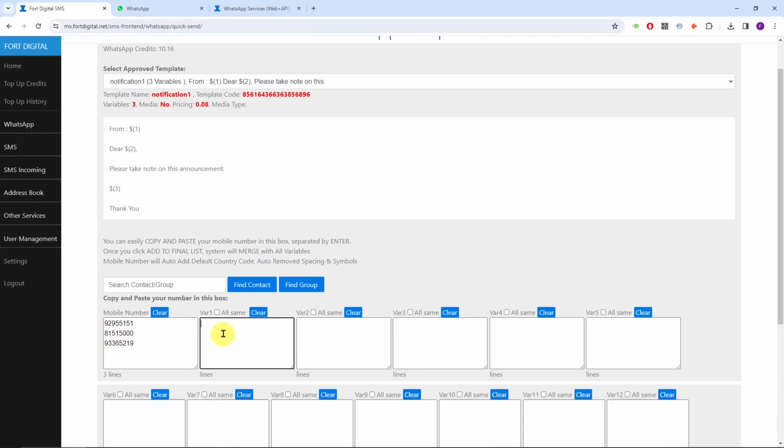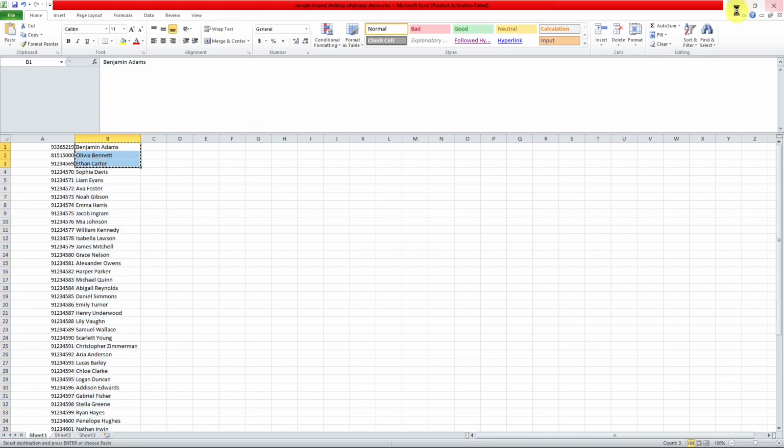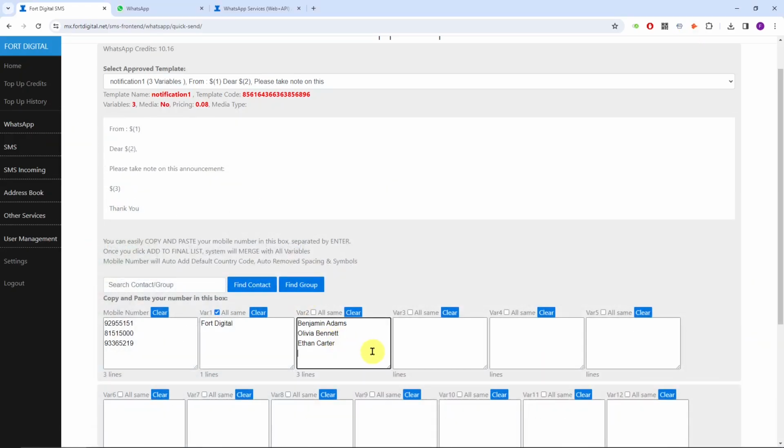Now you have to populate the variables as well. For this sample template, you have to suit the template's parameters or variables. You can see here, this first one is referring to the company name, for example. If you want everybody to receive the same variable, you just tick this button. Then the second variable is pretty straightforward. It's a name. You can copy and paste the names from your own source. This is just an example.